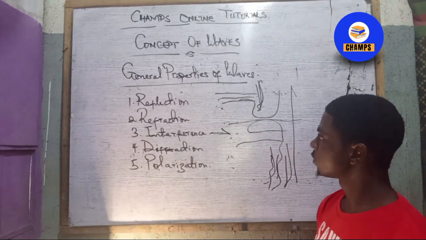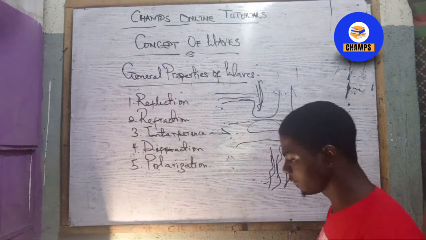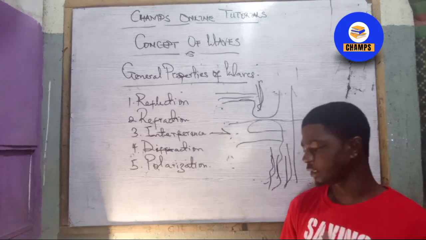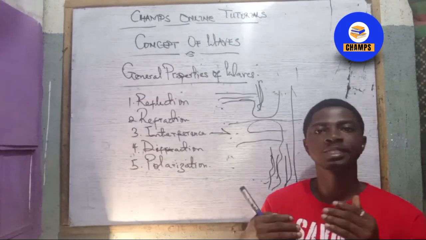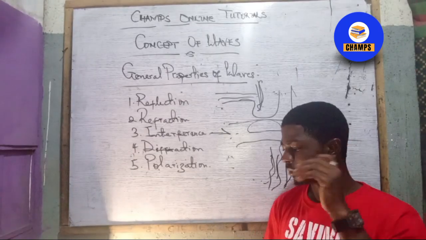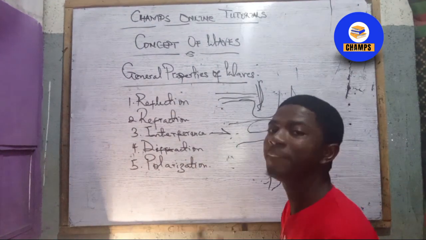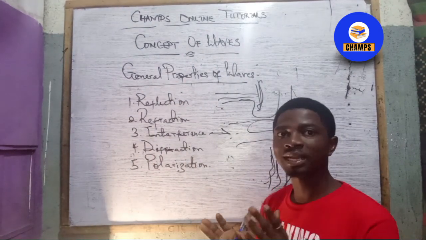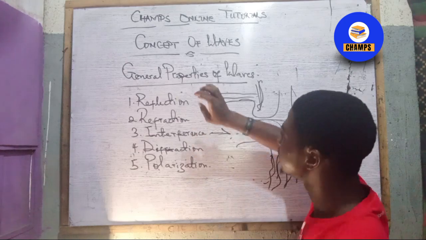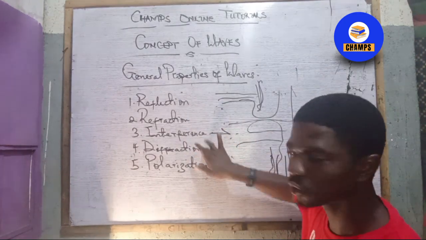All right, so let's continue. From diffraction now. Diffraction is also the bending of waves around an obstacle. Remember, refraction is the bending of waves as it passes from one medium to another. Now be clear with the difference between refraction and diffraction.